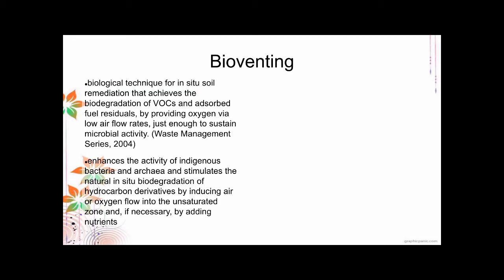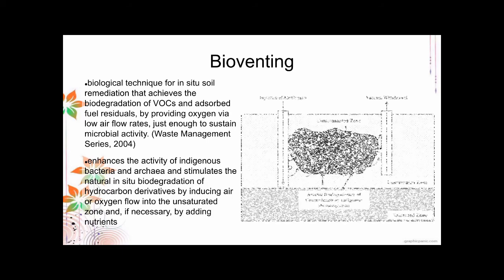Why do you need to provide oxygen? Because sometimes the anaerobic organisms below the ground are not enough, and you need to have aerobic organisms to actually do the job. So aerobic organisms really cannot live without oxygen. So you are just providing them with the oxygen that they need. So bioventing enhances the activity of indigenous bacteria and archaea and stimulates the natural in situ biodegradation of hydrocarbon derivatives by inducing air or oxygen flow into the unsaturated zone and, if necessary, adding nutrients.